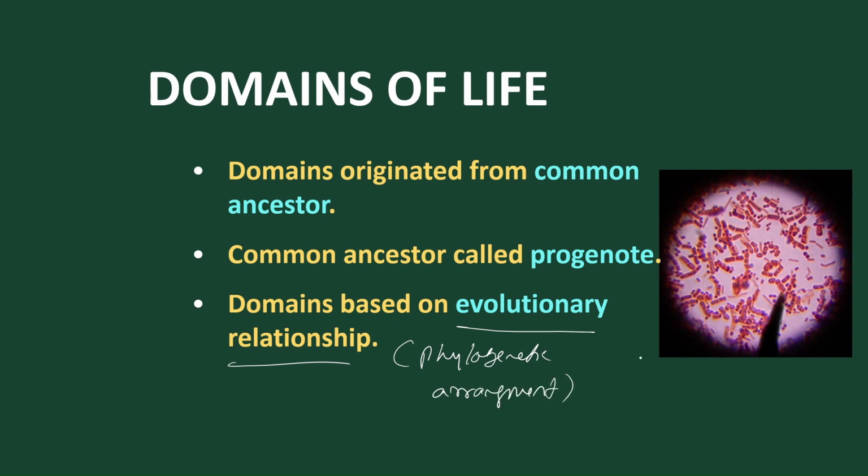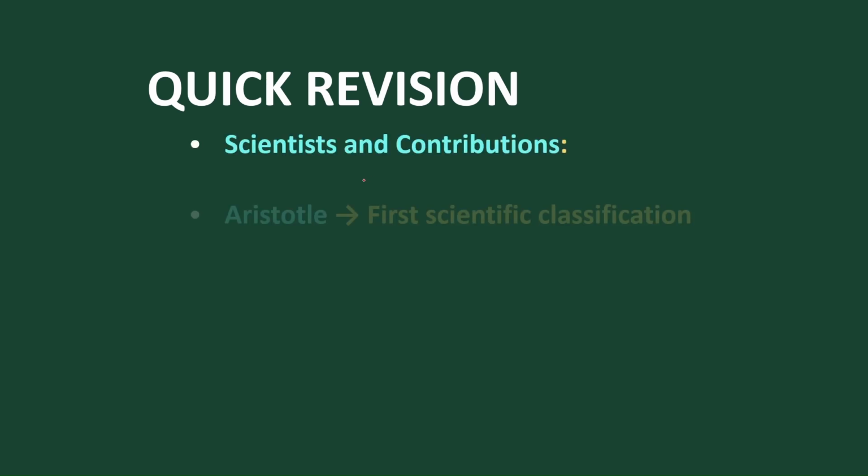But the sixth kingdom is not considered as a true kingdom classification. And here we came to know that the first form of life, the first cellular form, is called progenote. Okay. So, quick revision. First, let's discuss the scientists and their contributions.